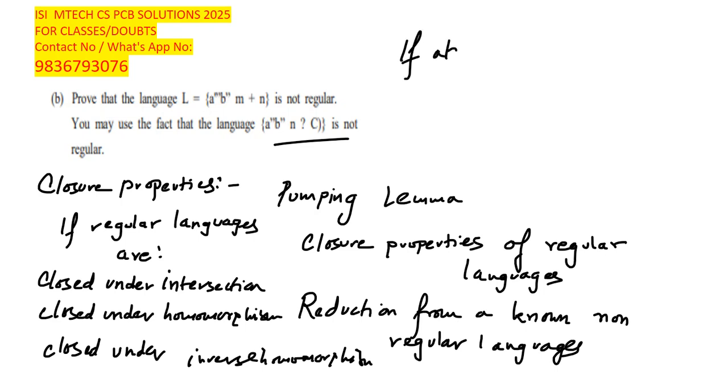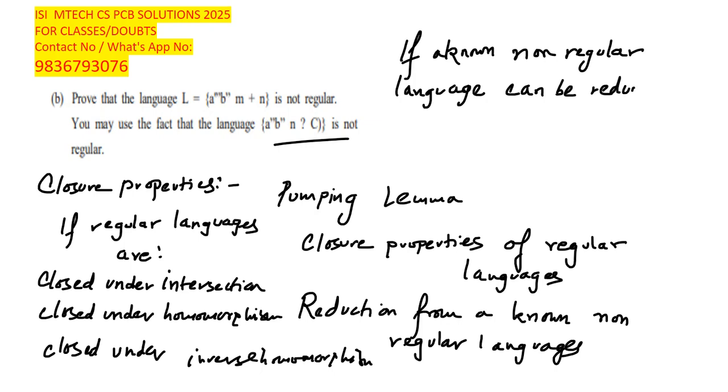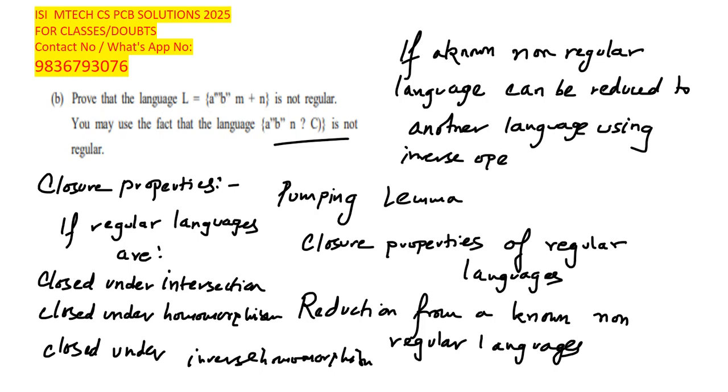If a known non-regular language can be reduced to another language using inverse operations that preserve regularity, so then the target language cannot be regular.